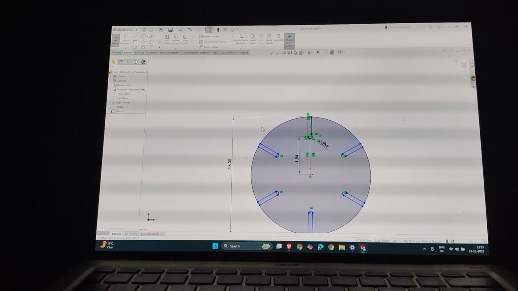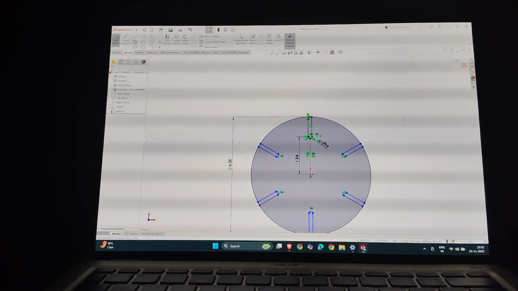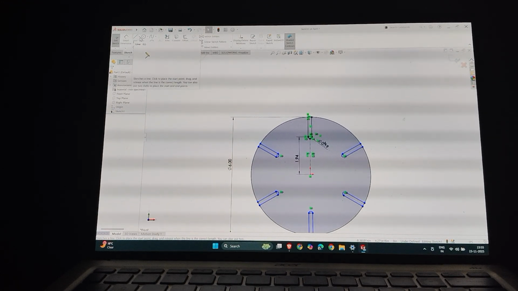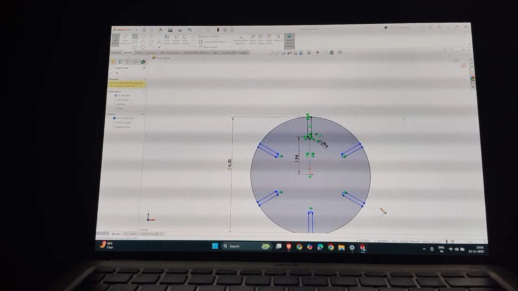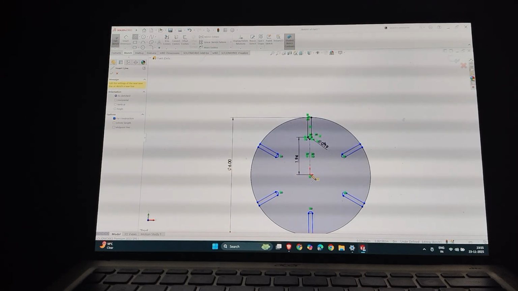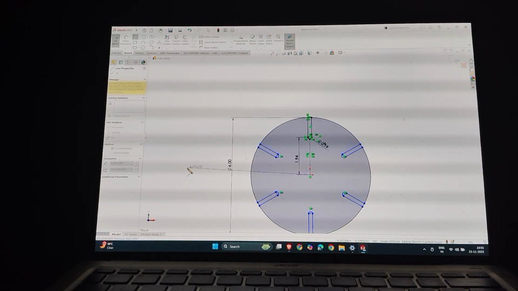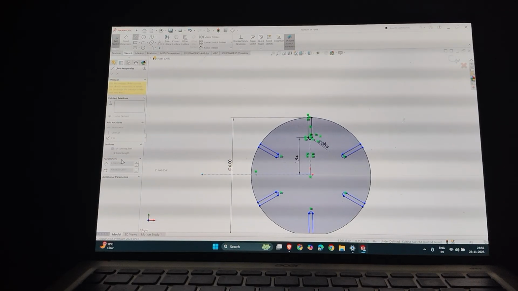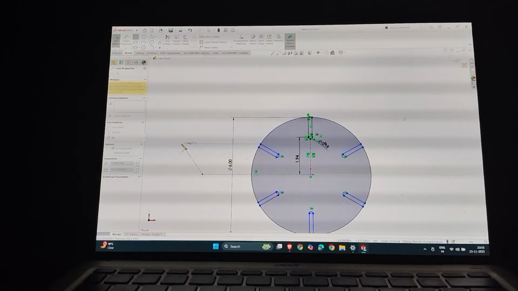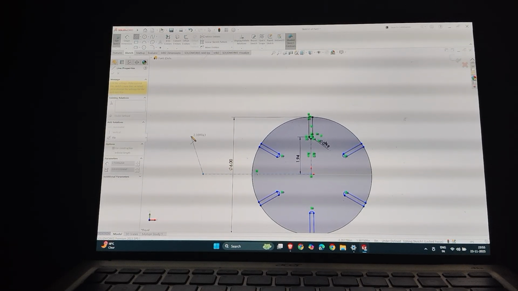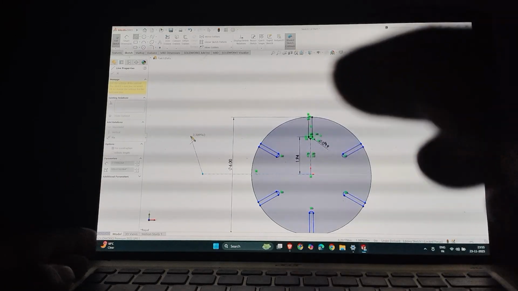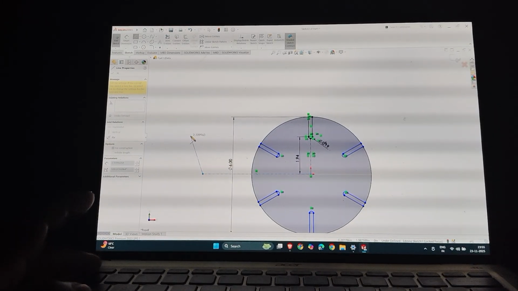Now let me construct one more center line from the center to a horizontal distance, which is important and required to make a curve on the Geneva wheel.